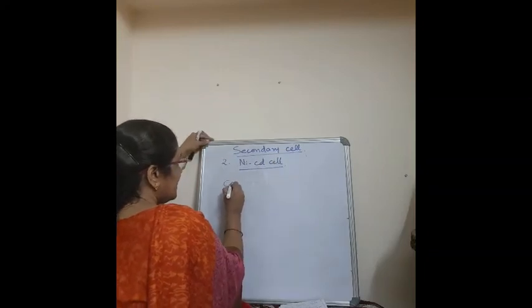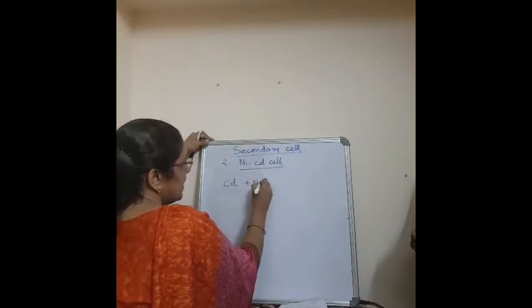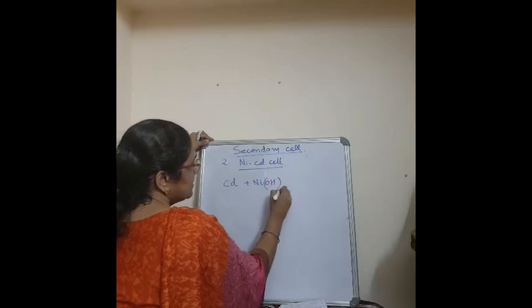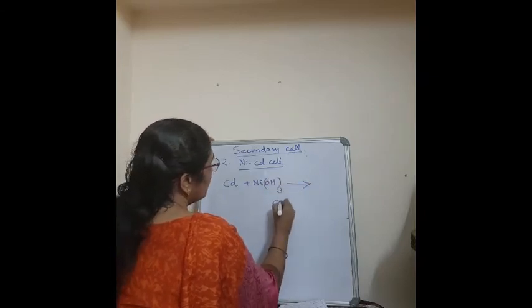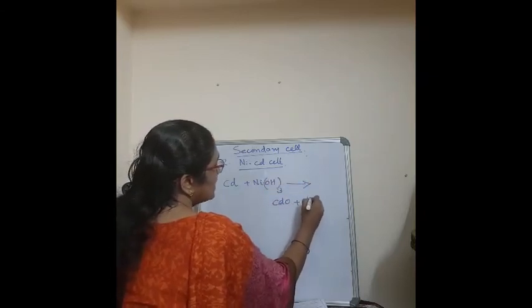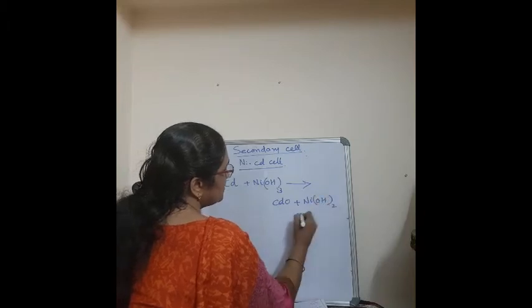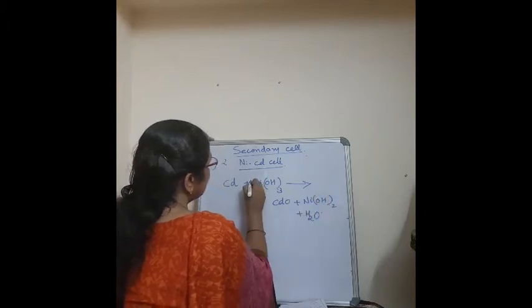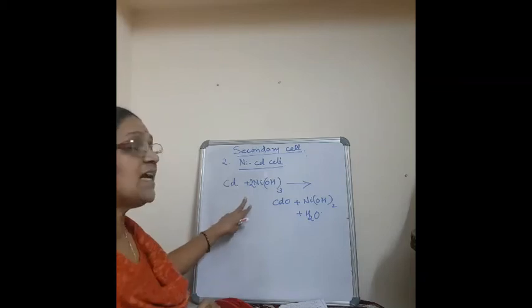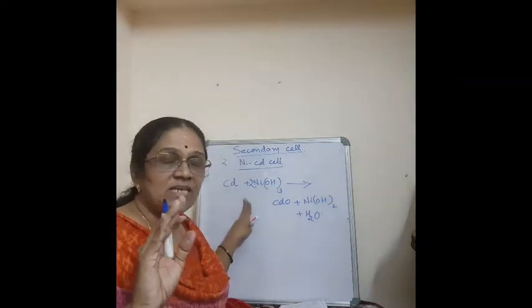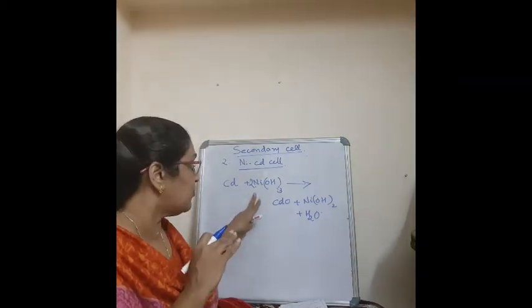That is, cadmium plus nickel hydroxide 3 times will give you CdO plus NiOH 2 times plus H2O. This is the reaction. That's all. Just study the overall reaction. Till now, this reaction doesn't come in the board exam.